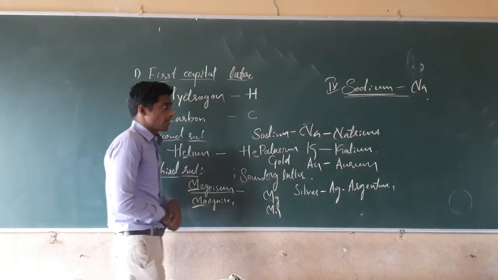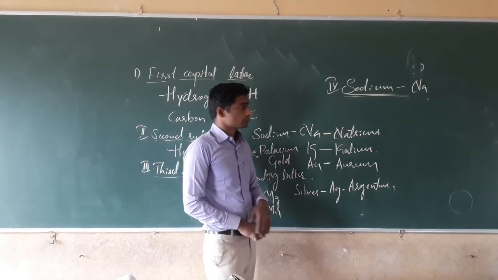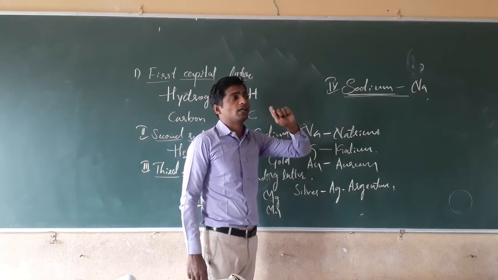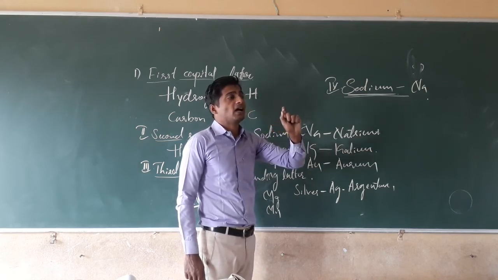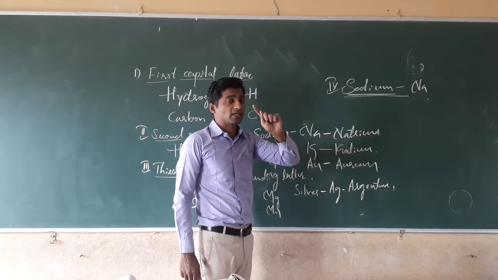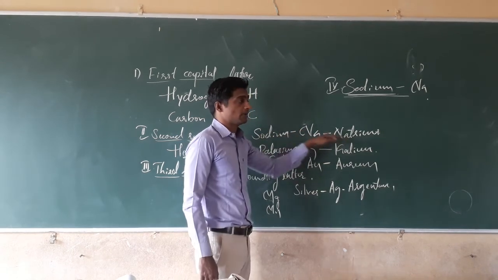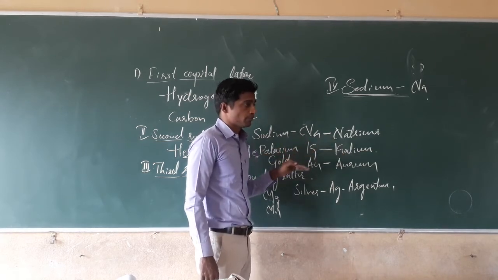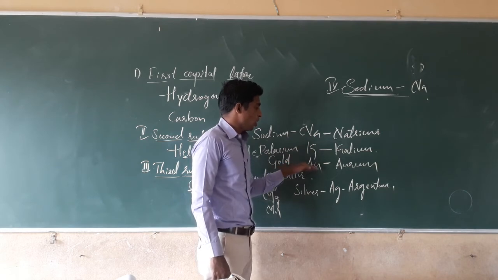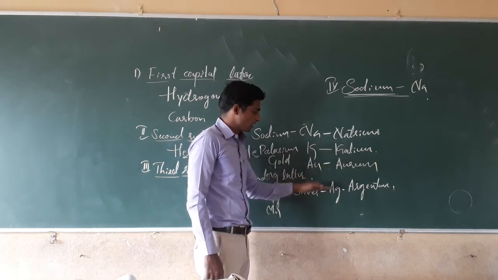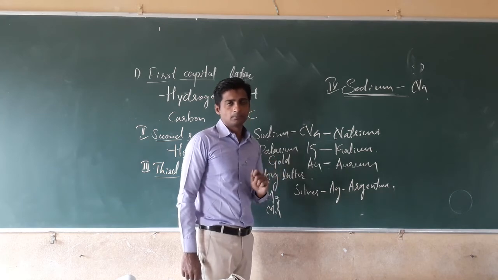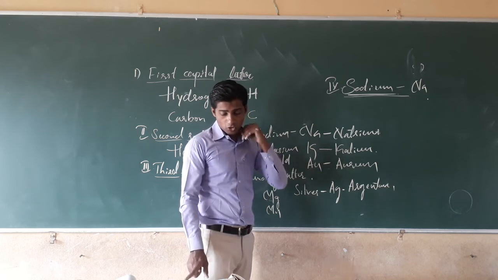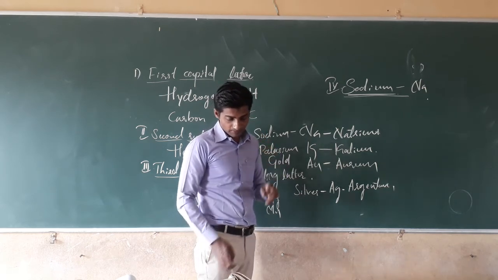Then the fourth rule is that a few elements are denoted by symbols taken from their Latin names. For sodium, natrium. Then for potassium, kalium. Then for gold, Au, aurum; silver, argentum; lead, plumbum. Yes, like that they have given the symbols for the elements, isn't it?